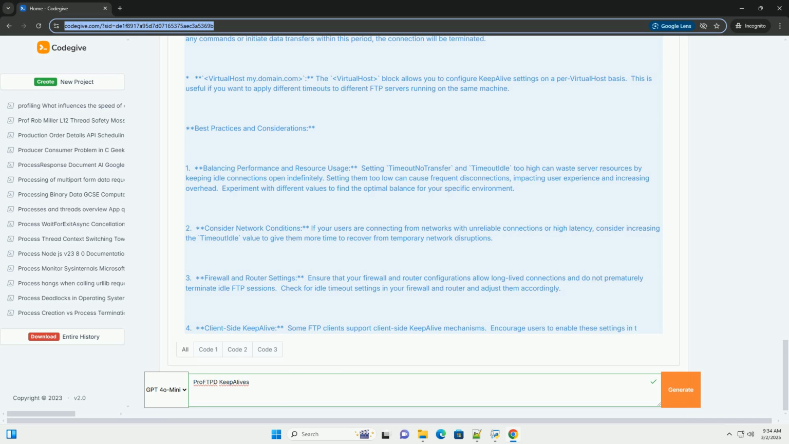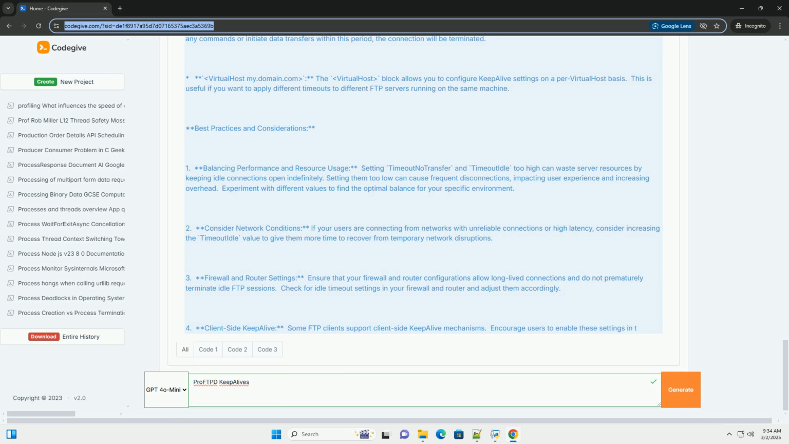Configuration options and code examples. You configure ProFTPD KeepAlive settings in the proftpd.conf configuration file, typically located in /etc/proftpd/ or /usr/local/etc/proftpd/. Here's a breakdown of configuration options and examples. Explanation of the code.